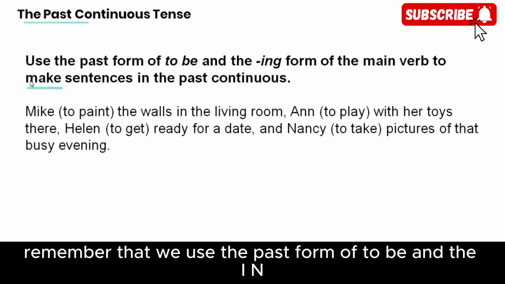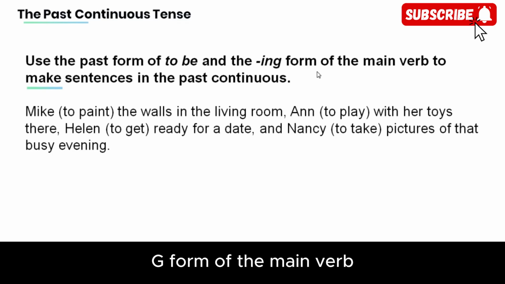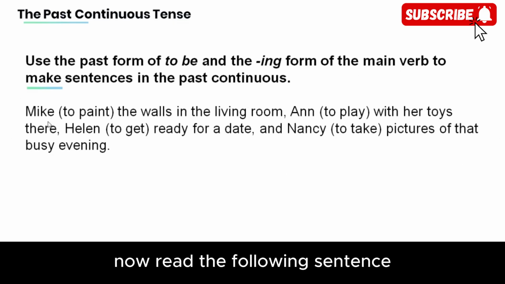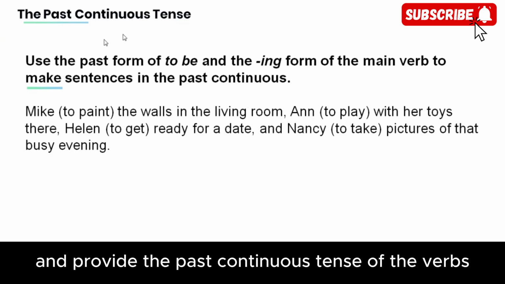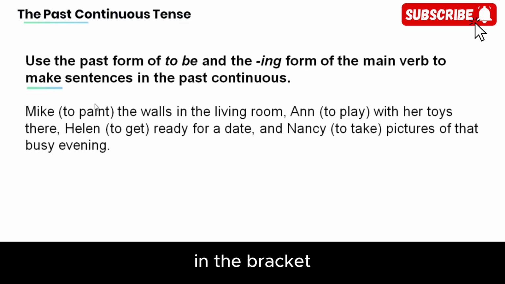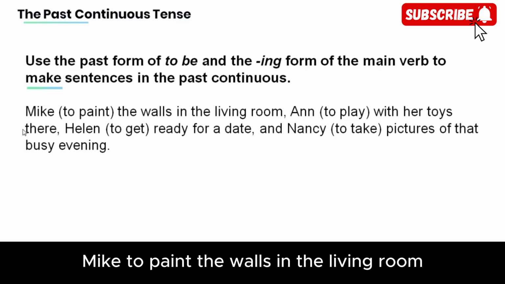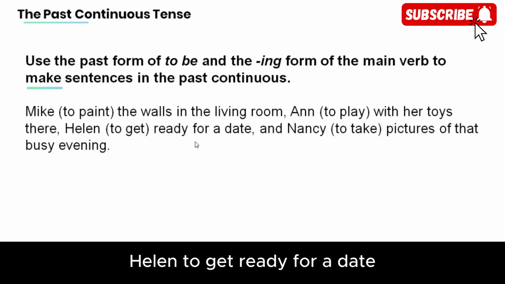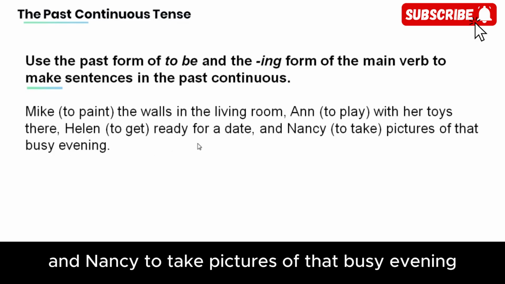Also remember that we use the past form of to be and the ing form of the main verb to make sentences in the past continuous. Now read the following sentence and provide the past continuous tense of the verbs in the bracket. Mike to paint the walls in the living room. Anne to play with her toys there. Helen to get ready for a date. And Nancy to take pictures of that busy evening.